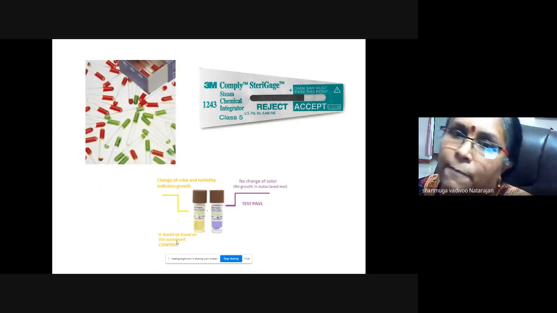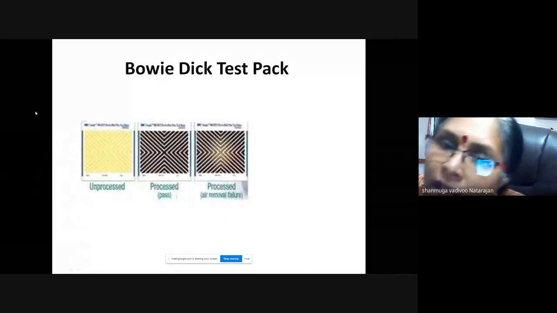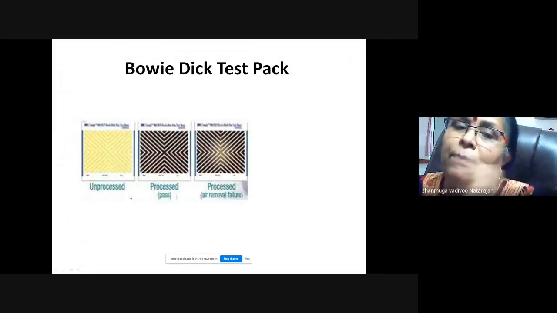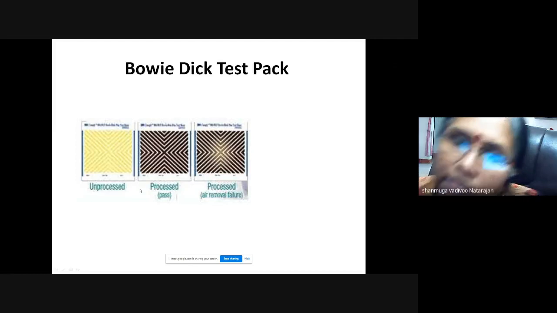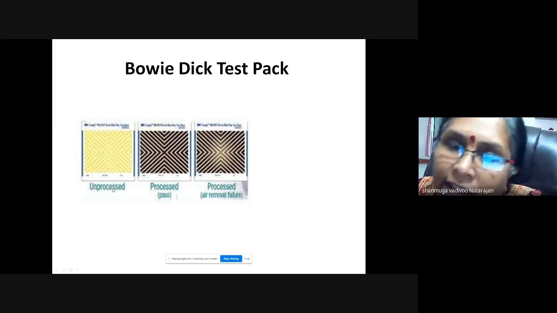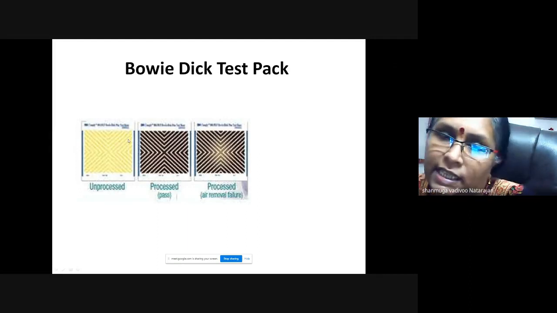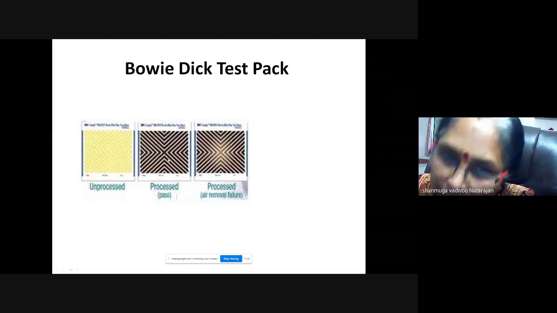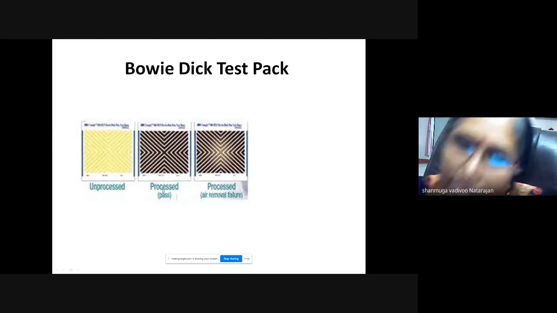Is that clear? Okay. And this one is Bowie-Dick test pack. This is a paper thing which will be again packed. So here, as I have told you, autoclave is steam under pressure. So you want to know the steam has penetrated every area. So you can see this paper. You can see that yellow color paper is unprocessed. So after you autoclave it, it should change. The entire paper, that yellow color should change to black color, which means your equipment has passed the test.